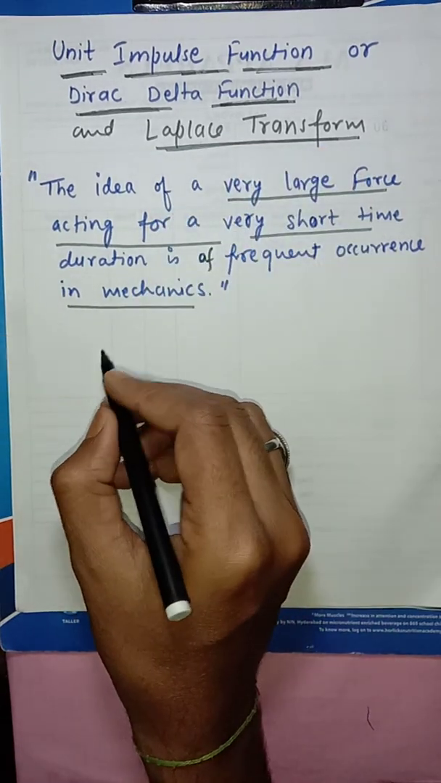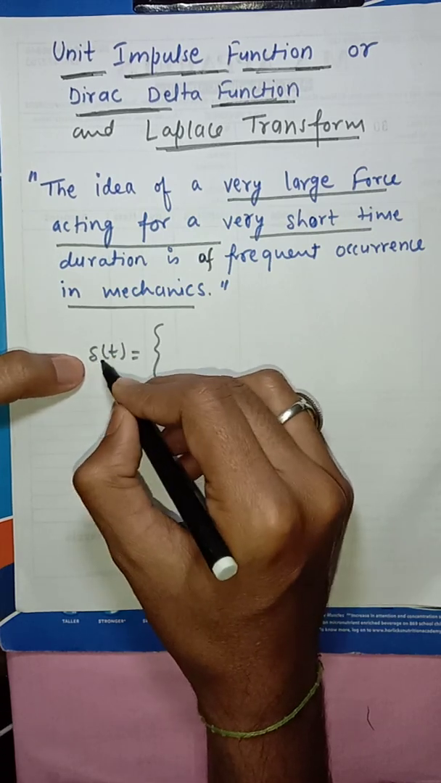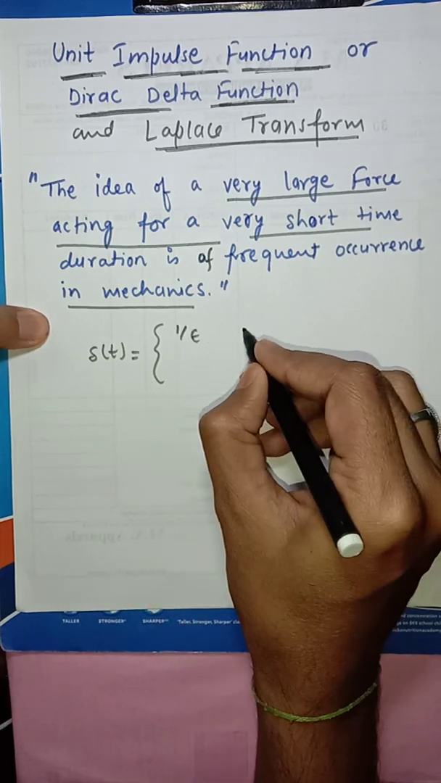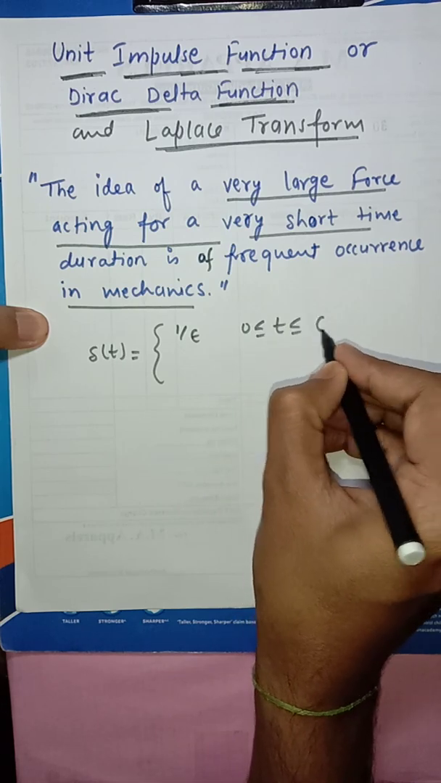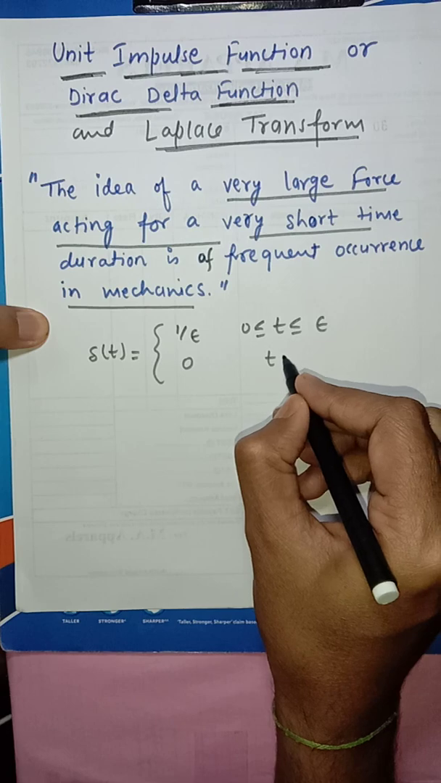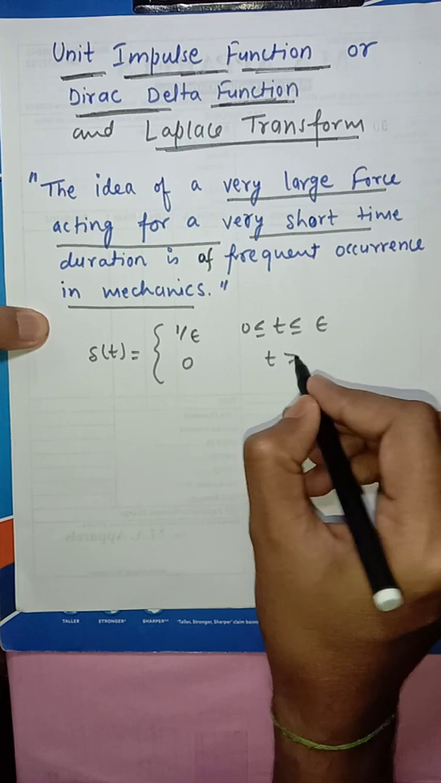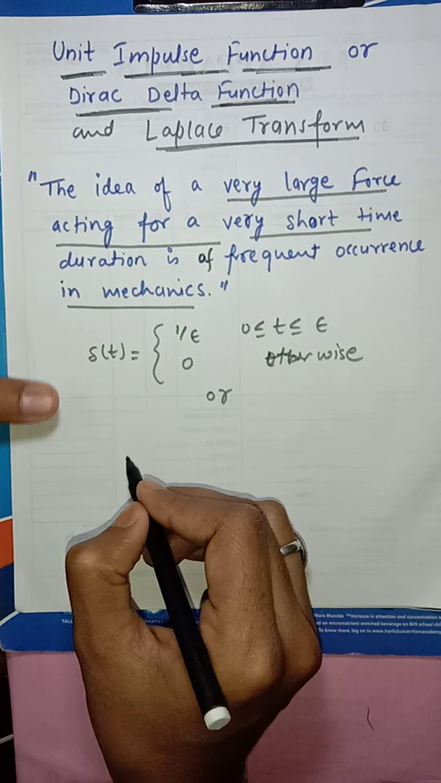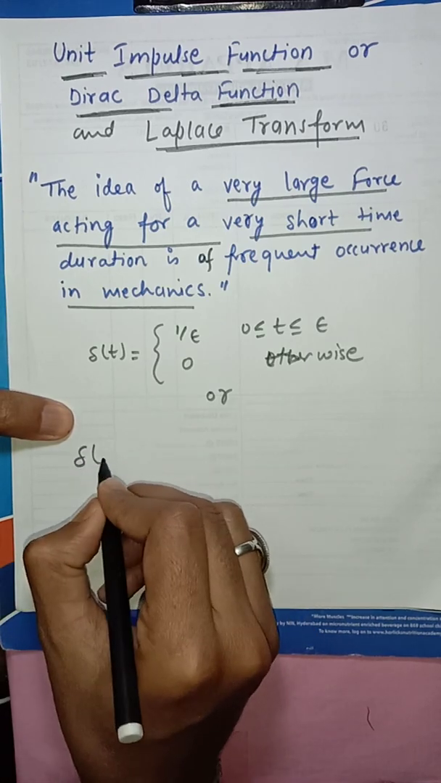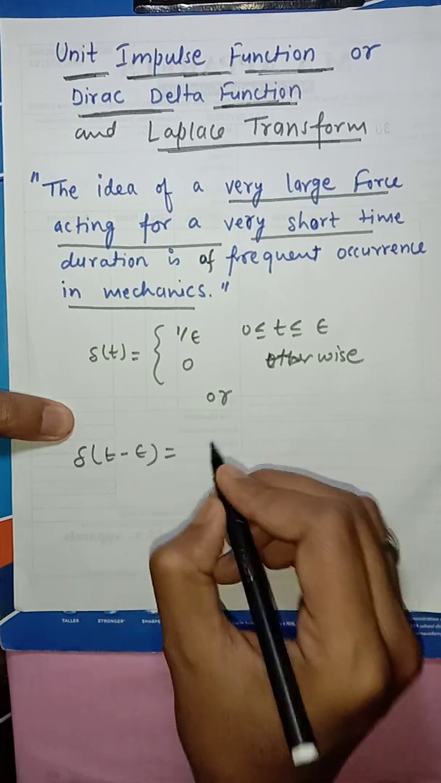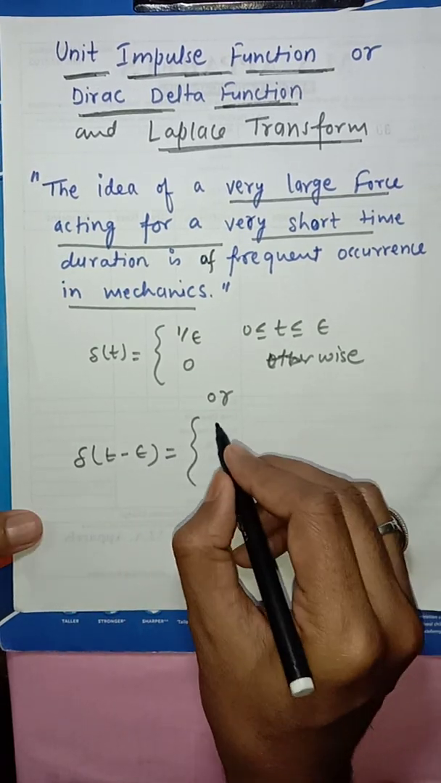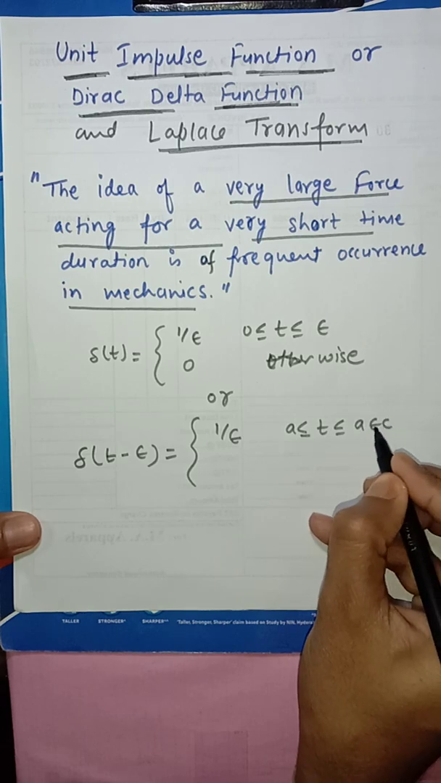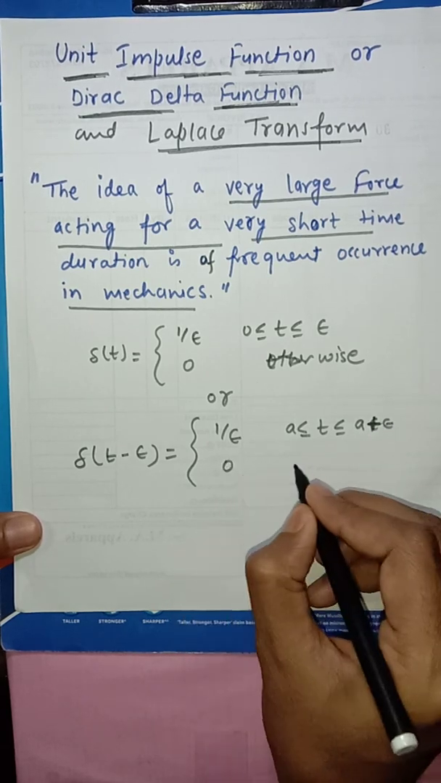The Dirac delta function is denoted by delta t, or sometimes authors use f t, and it is equal to 1 upon epsilon if t lies between 0 and epsilon, and 0 otherwise. In another sense, we can use delta t minus a, which is equal to 1 upon epsilon for t lying between a and a plus epsilon, and 0 otherwise.